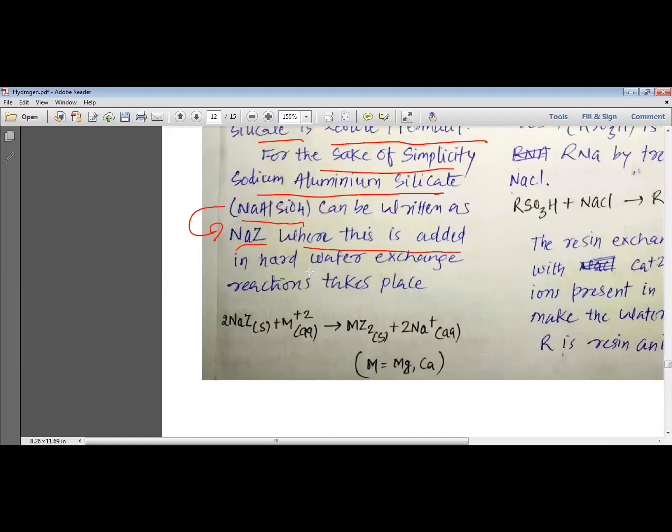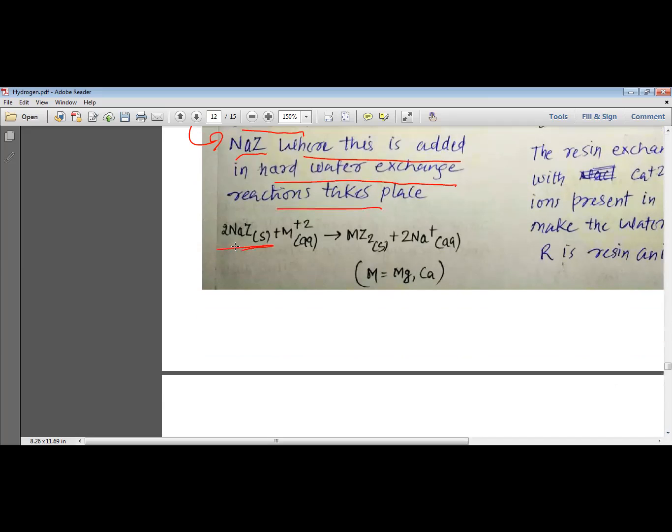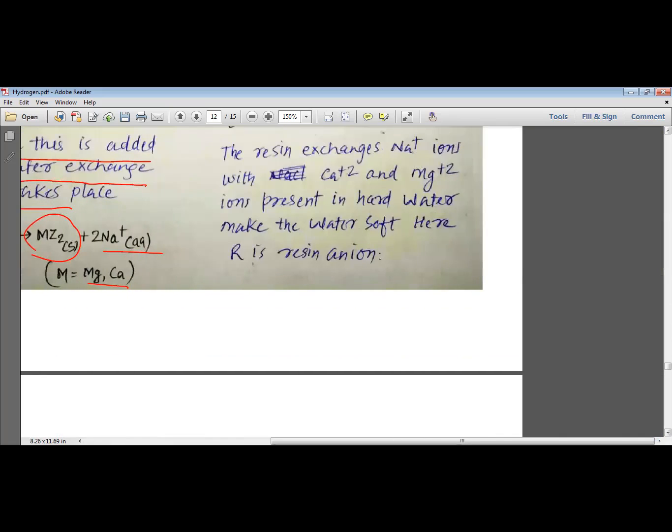When this is added to water, an exchange reaction takes place. So my dear students, when NaZ is added to water containing M2+ ions, this M2+ ion forms MZ2 and the sodium ions are removed. So these aluminosilicate ions trap the M2+, that is calcium and magnesium 2+ ions, from the solution, and thus they remove the permanent hardness of the water.